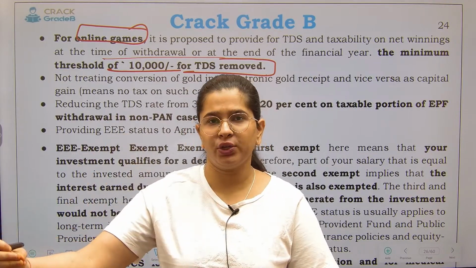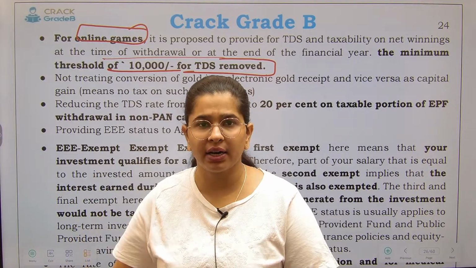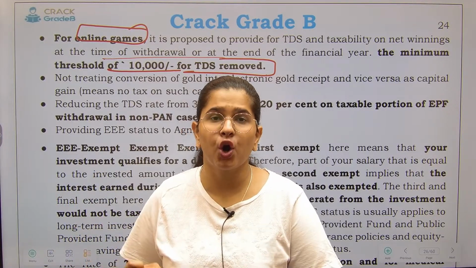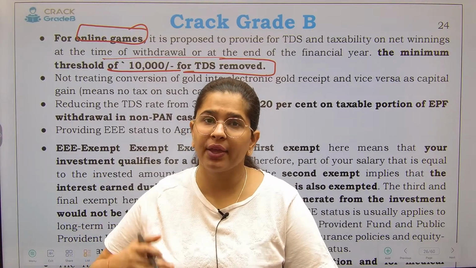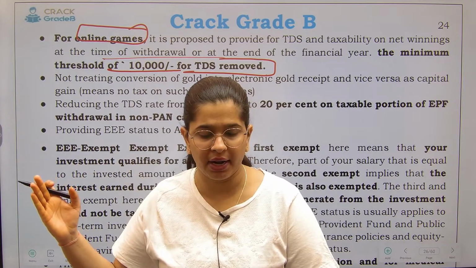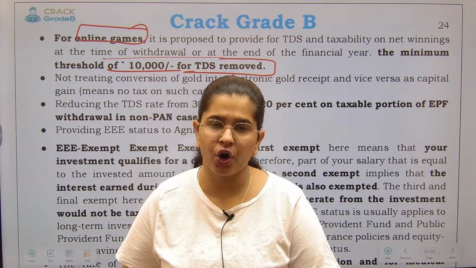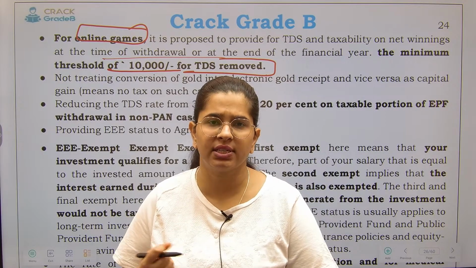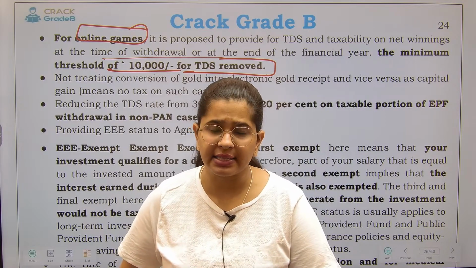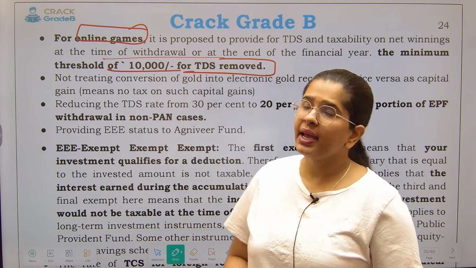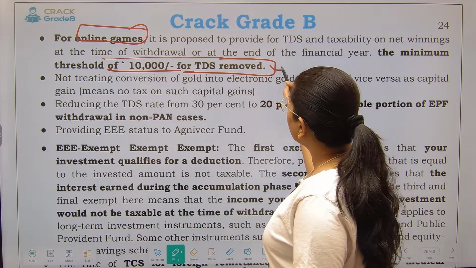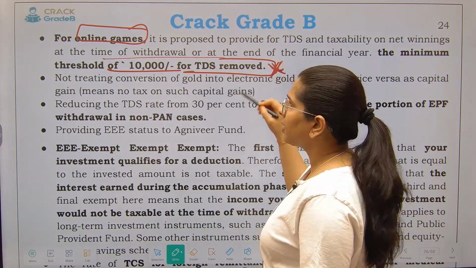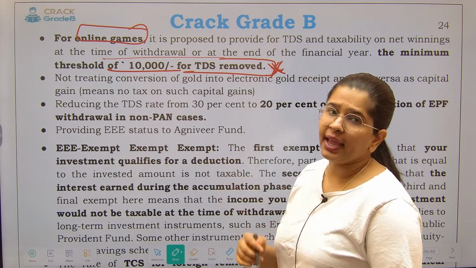Before making payment to you, I shall deduct a percentage from your payment in order to pay it to the government, right? 30% was the taxation on lotteries as well as card games, winnings like these. But now what the government has said is that we are not going to charge TDS. We will not do that.